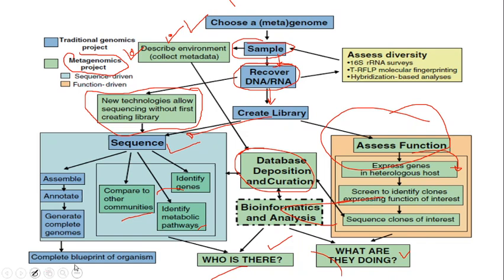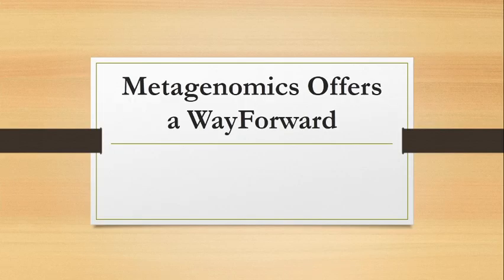While at the end of genomics, you will only get the complete blueprint of the organism, that this is the sequence of this organism, that's it. But through metagenomics, in that particular soil sample, you will get an idea of which microorganisms are there and what they are actually doing. So this is the difference between normal genomics and metagenomics. If you know this concept, you will understand the different applications of metagenomics, which offers us a great way forward to understanding the situation. We will see these applications in the next session.